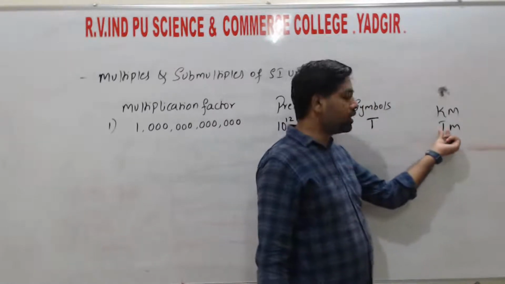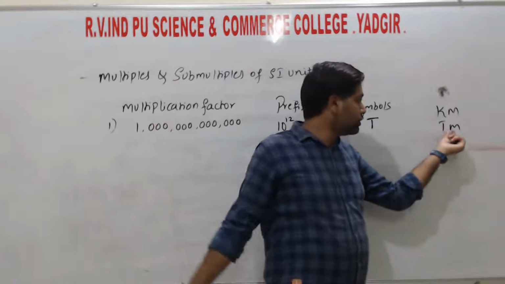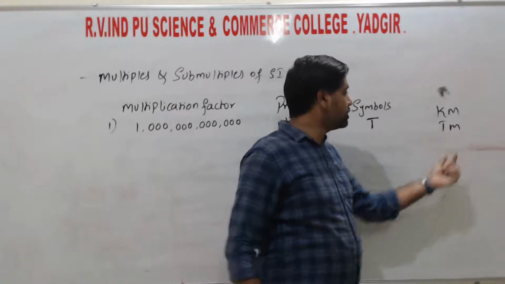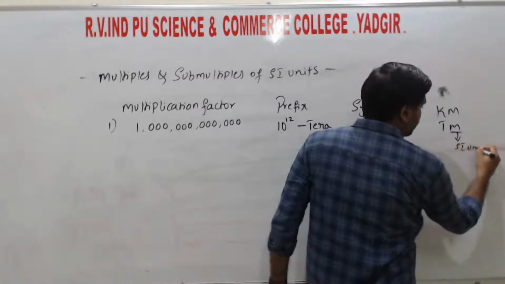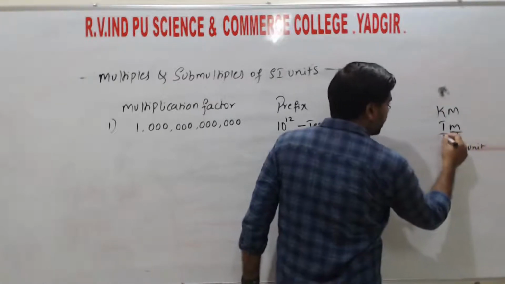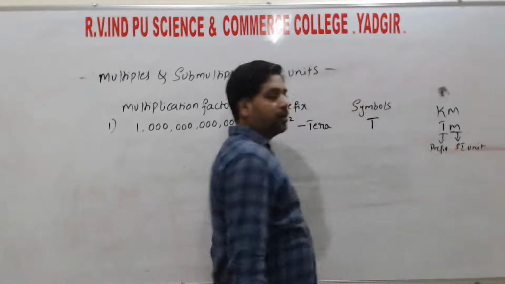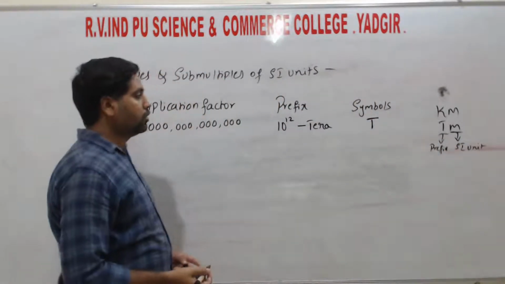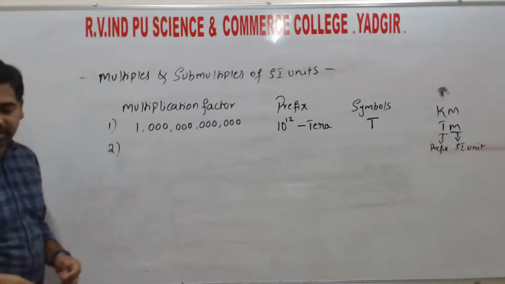Here tera has the value 1 followed by 12 zeros, and m represents the SI unit. So here tera is the prefix.